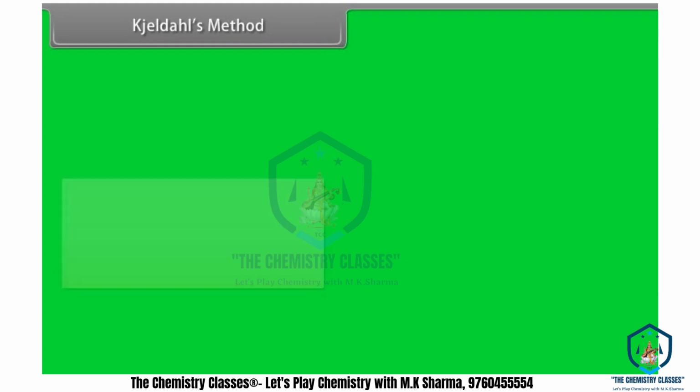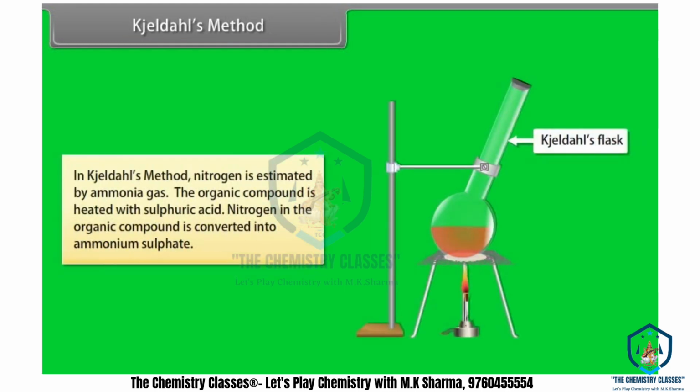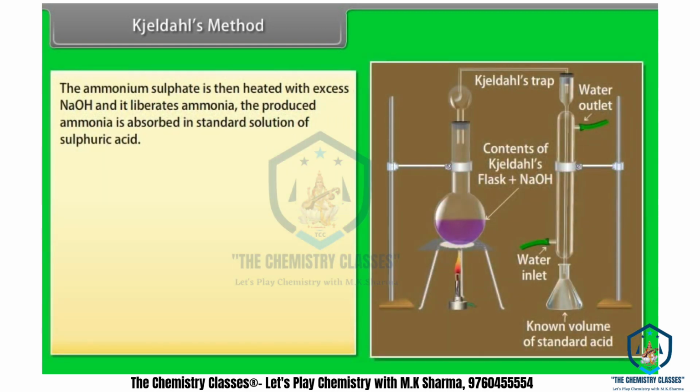Kjeldahl's method. In Kjeldahl's method, nitrogen is estimated as ammonia gas. The organic compound is heated with sulfuric acid. Nitrogen in the organic compound is converted into ammonium sulfate. The ammonium sulfate is then heated with excess NaOH and it liberates ammonia. The produced ammonia is absorbed in standard solution of sulfuric acid.